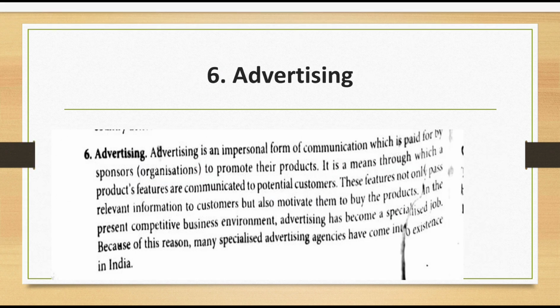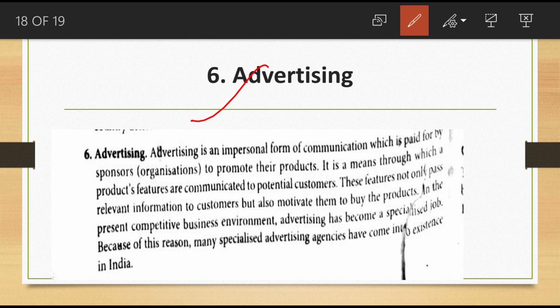Next, the last very important auxiliary to trade is advertising. Advertising is an impersonal form of communication which is paid by the sponsor, that is the organization, to promote their products. It means the producer's features are communicated to whom? To the potential consumers. So they are explaining their features to consumers. So advertising is considered a mass communication. These features not only pass the relevant information to the consumer but also motivate them to buy the product.